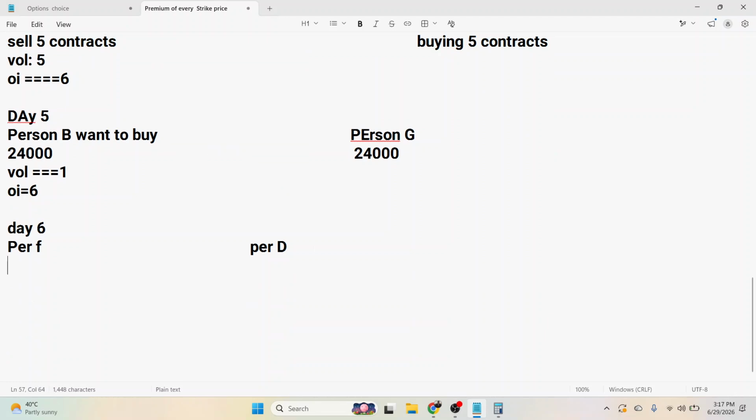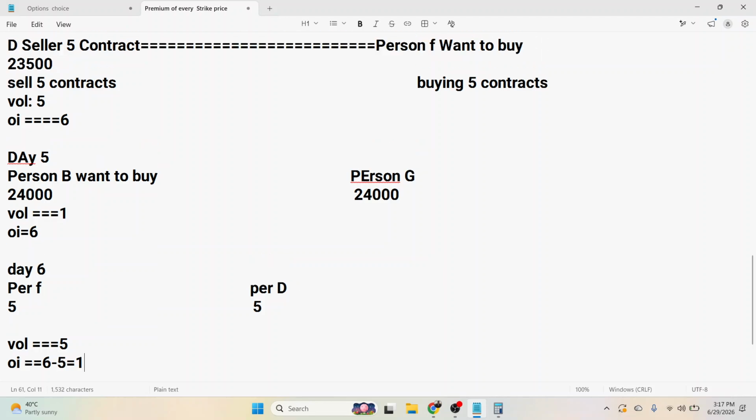In this case, he is selling and the other will become the buyer. Volume would be 5 and open interest will now decrease by 5. So OI would be 6 minus 5, which is 1.